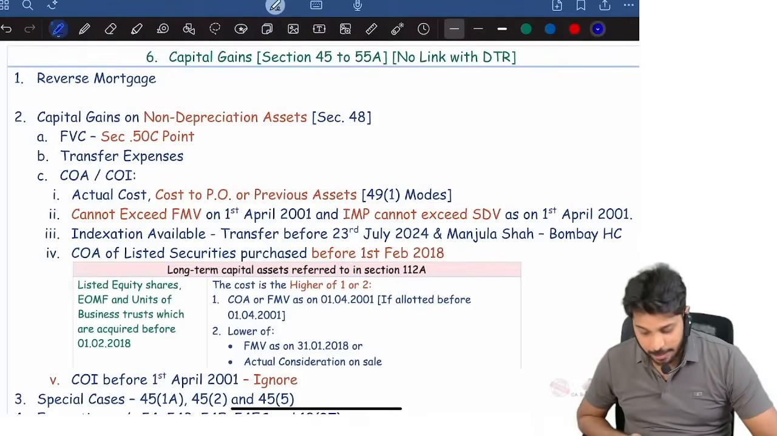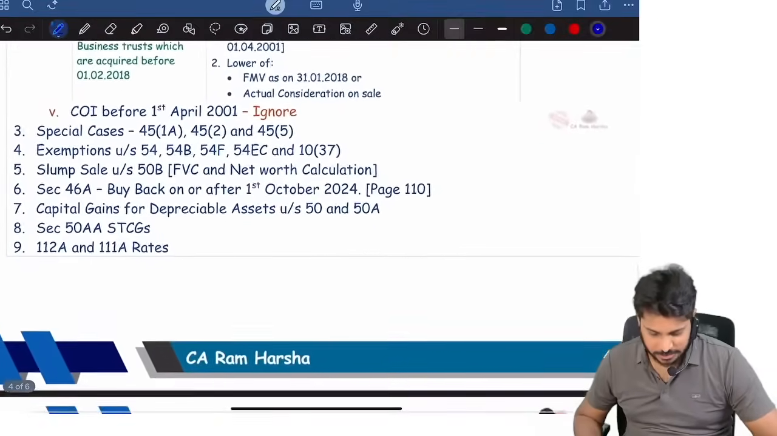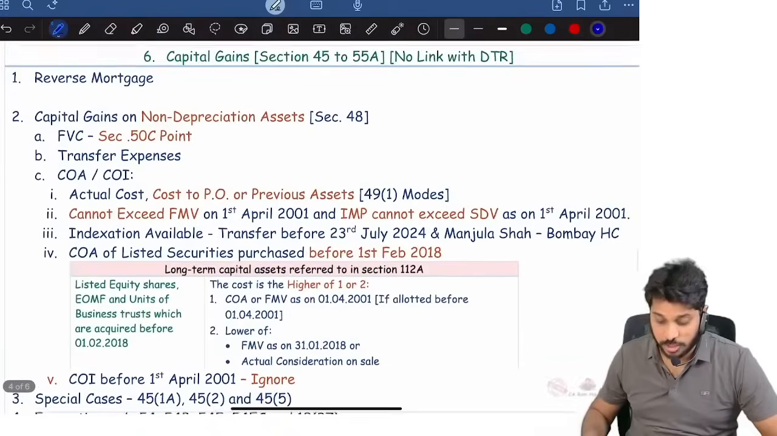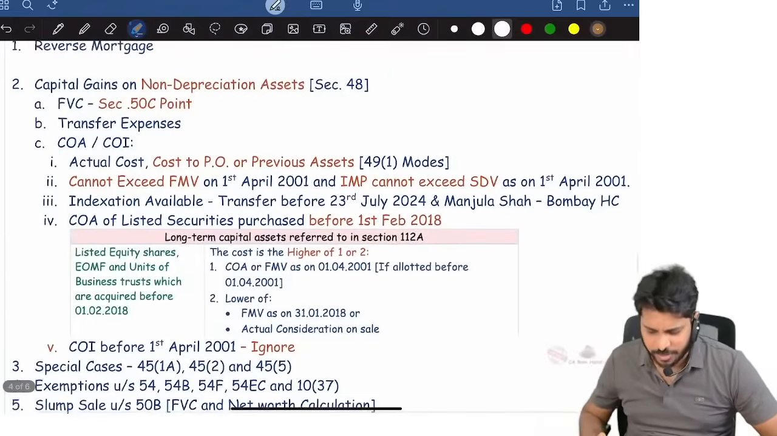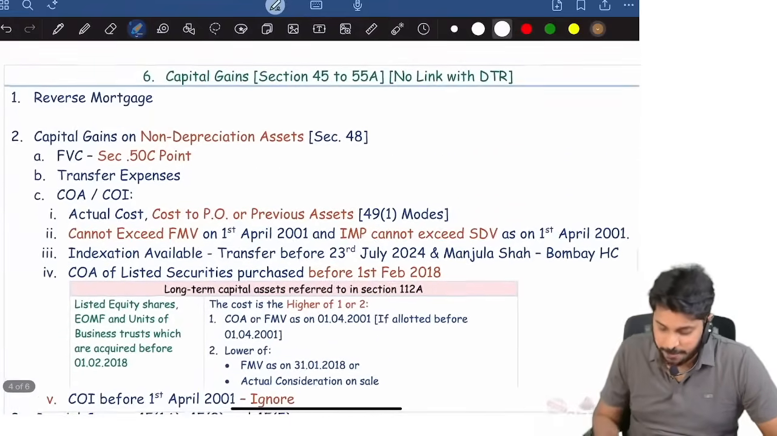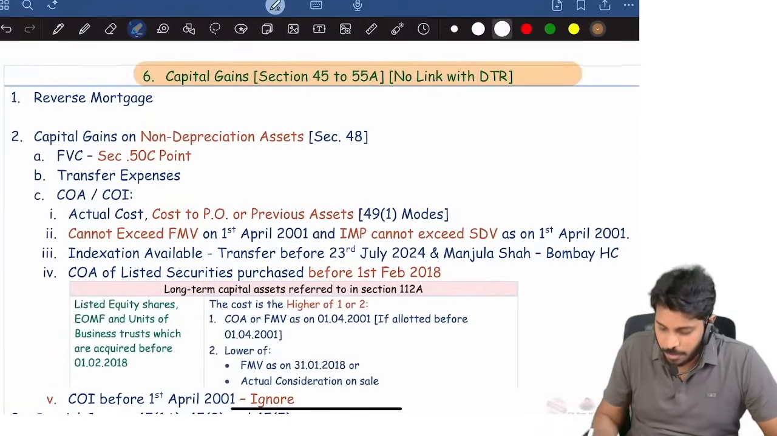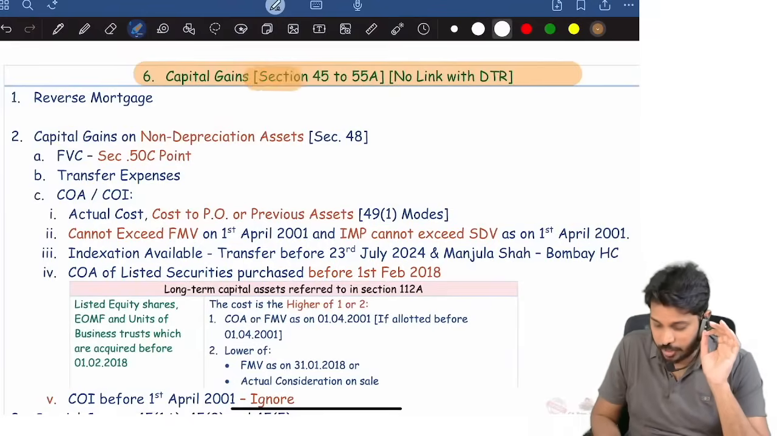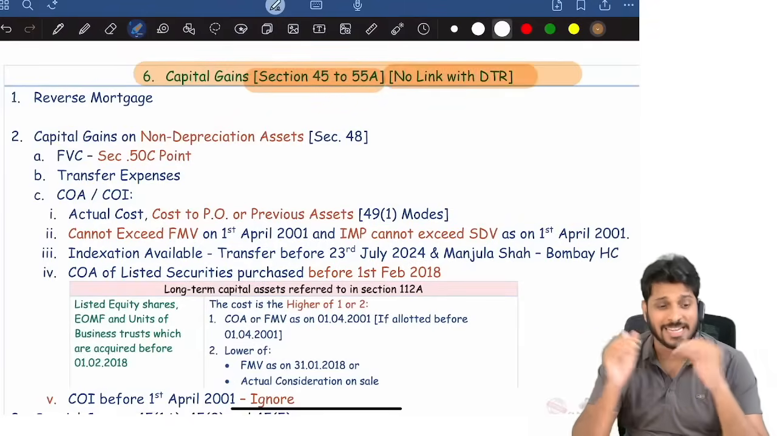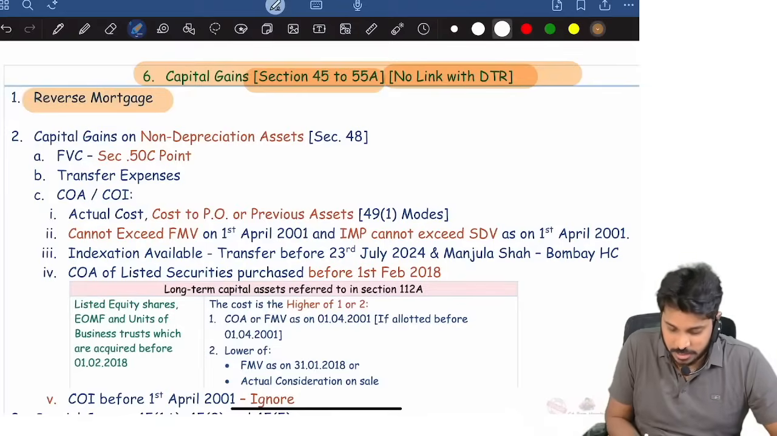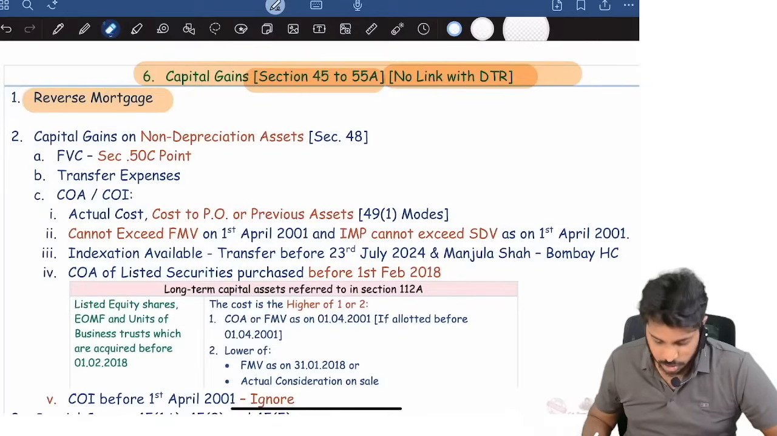Capital gains, we will come back to this topic. Okay, fine, I will tell you what topics you must read in capital gains right away. Here not much explanation; any crux point is there, I'll explain. Capital gains are sections 45 to 55A. There is no link with the default tax regime. The tax regime concept is nowhere linked in the capital gains topic. Please read the reverse mortgage related discussion, theory, question probability.